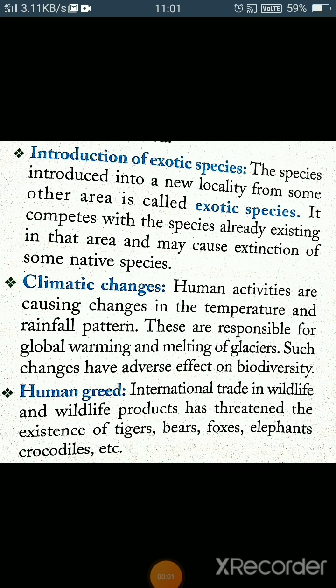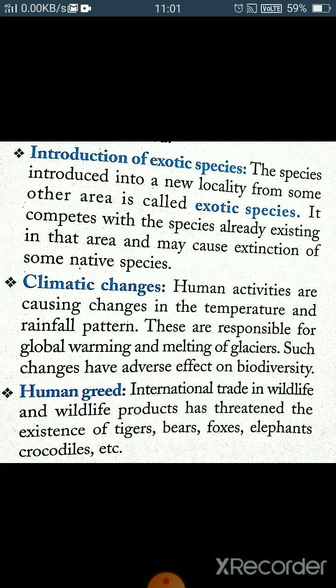Now the last is human greed. Human greed means the selfish desire for something. Human beings, especially for wealth, for their power and food, kill animals like tigers, bears and foxes. As the international trade in wildlife and wildlife products has threatened the existence of tigers, bears, foxes and elephants.